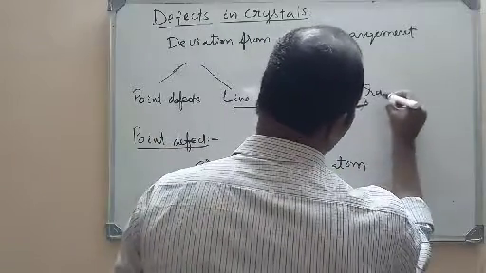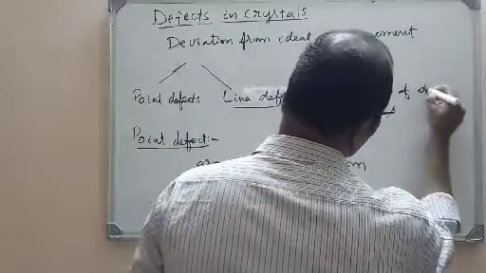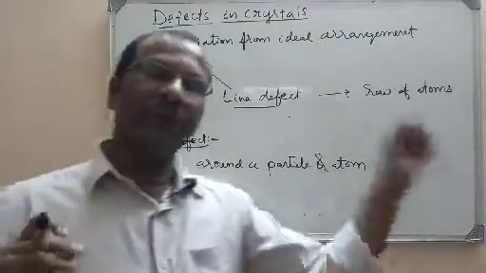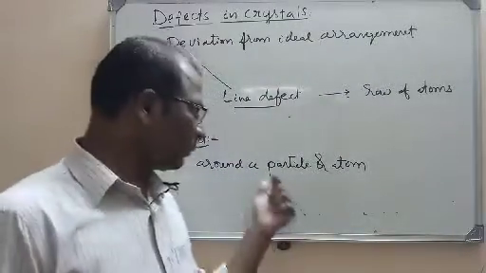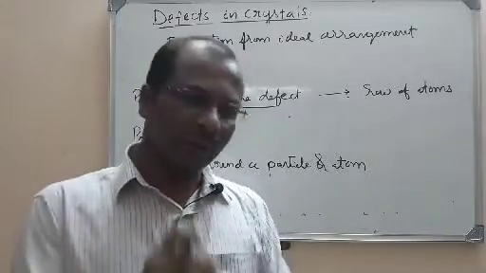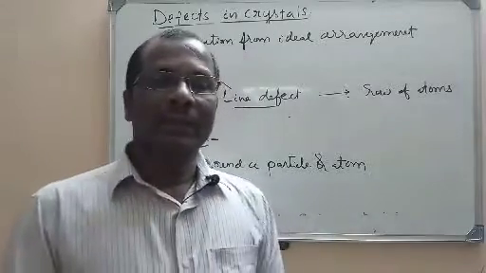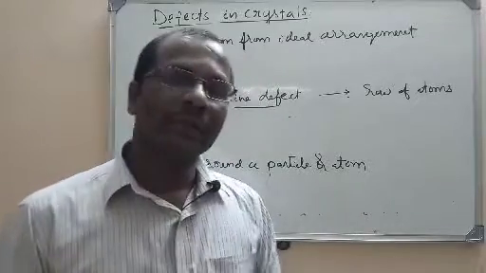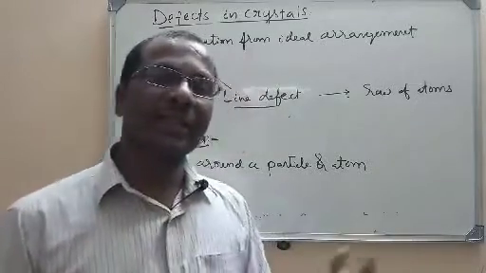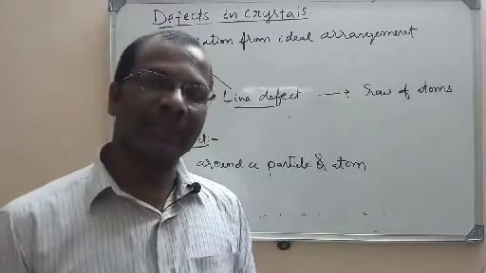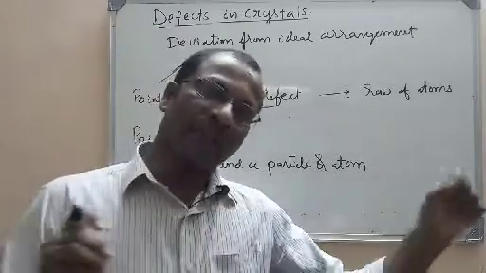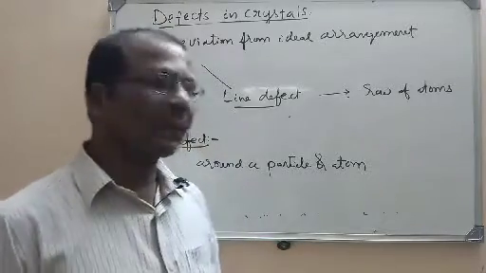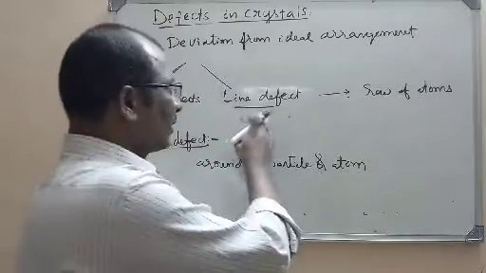Here only around one point will be defective. You know that points can be arranged one adjacent to other. If the defect is only around one point, then it is called a point defect. If the entire row is irregular or defective, then it is called a line defect.